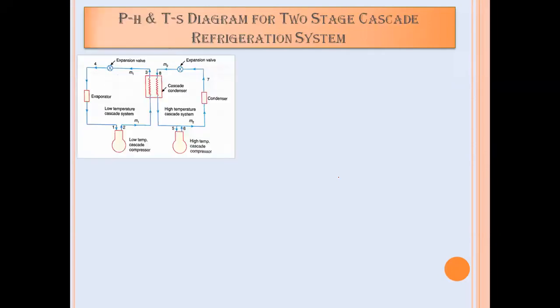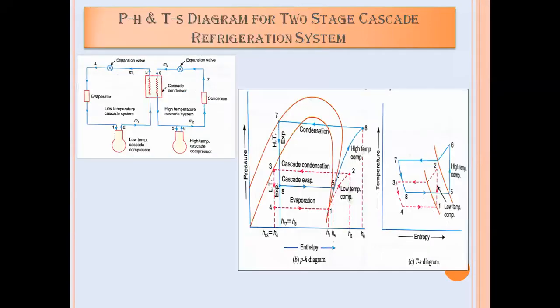And here is the pH diagram for the two-stage cascade refrigeration system, as well as the TS diagram. Separate charts will be there. This is the pH chart for R13 refrigerant, and this is the separate pH chart for R12 refrigerant. The 5, 6, 7, 8 process will take place inside the high temperature system, and 1, 2, 3, 4 will take place inside the low temperature cycle.